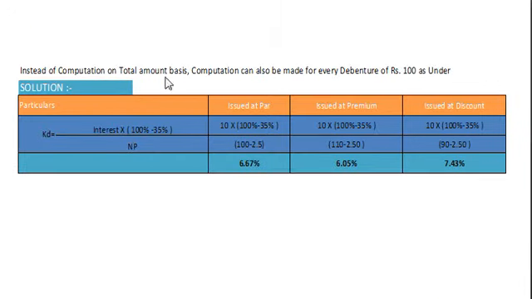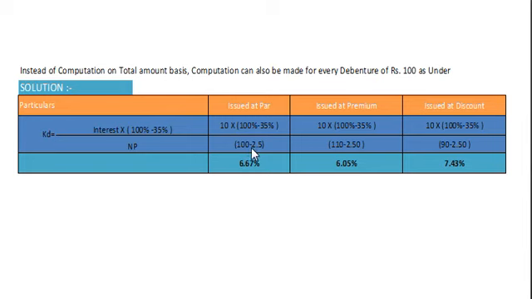Instead of computation on a total amount basis, computation can also be made for every debenture of rupees 100 as under. Our formula: cost of debenture is equal to interest into (100 minus 35%). This is nothing but debenture interest after tax divided by net proceeds. So we have face value of debenture 100, rate of interest is 10%. So our debenture interest per unit amounts to rupees 10.